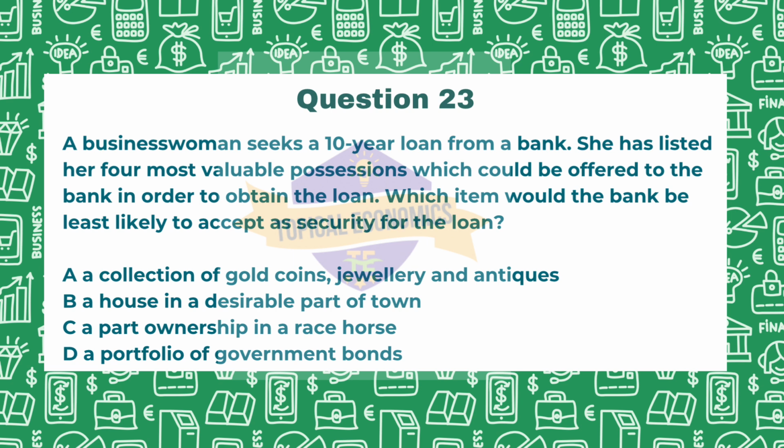Option C, part ownership in a racehorse. Now this is less conventional and more difficult to appraise and liquidate as compared to the other options, making it less attractive as a collateral. So this is the correct answer. However, exploring option D, portfolio of government bonds. Now government bonds are considered to be the most stable and valuable assets, often accepted as a collateral. So the correct answer for this question is option C.